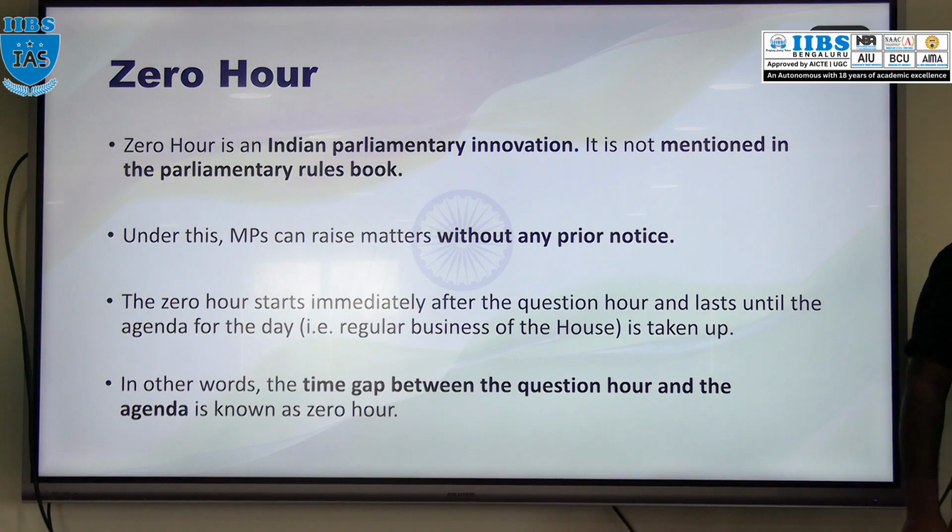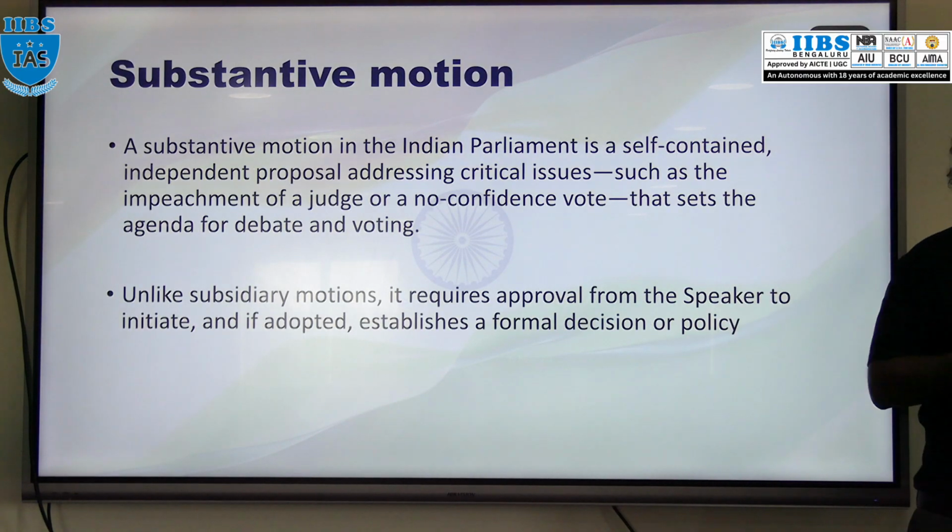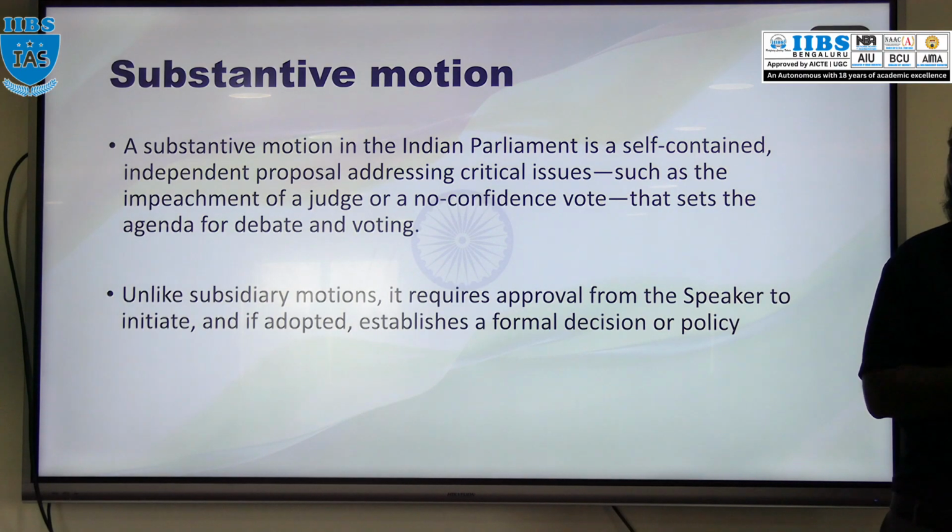Then next, motions. Now what are motions? Motions are nothing but a proposal made by a member of parliament for any matter of discussion, a matter of public importance, not personal things, which they discuss in the House of Parliament.